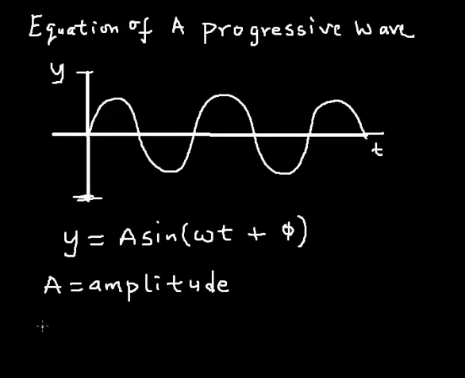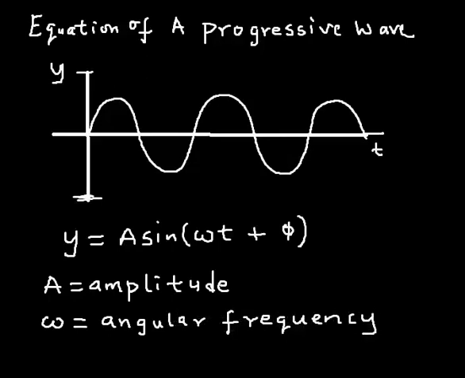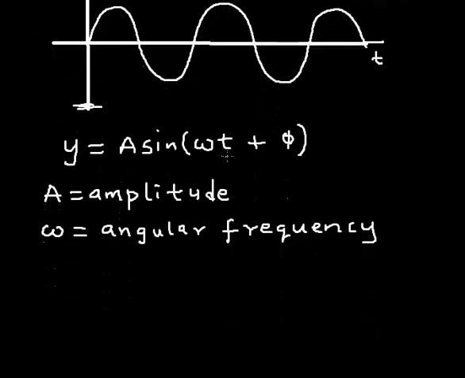Of course, the symbol here called omega is what is known as the angular frequency of the wave. Angular frequency. All right, now t is our horizontal axis, which of course is time, our independent variable.